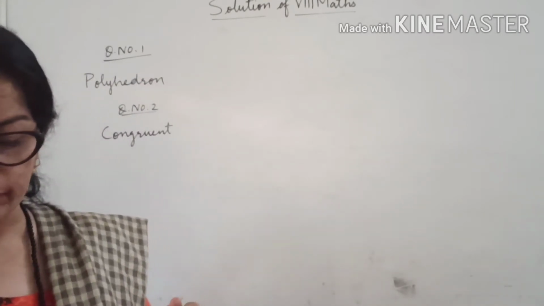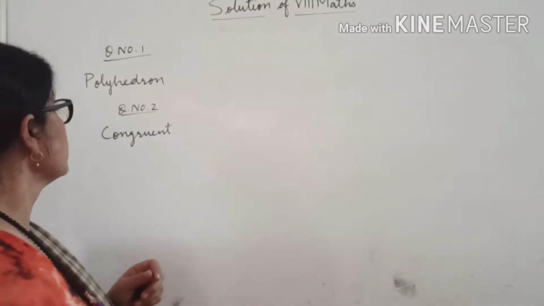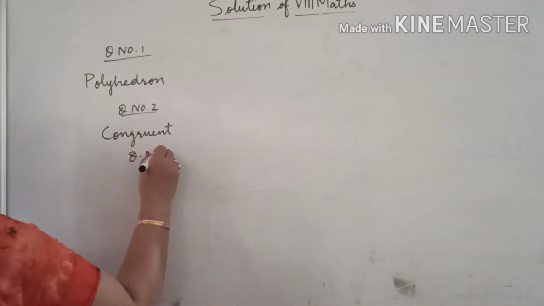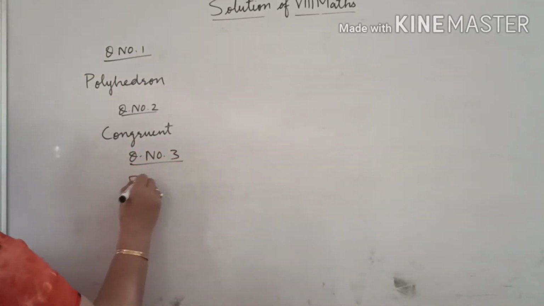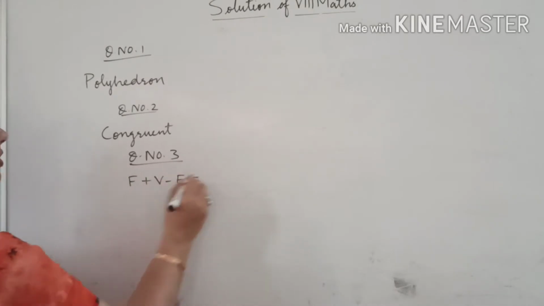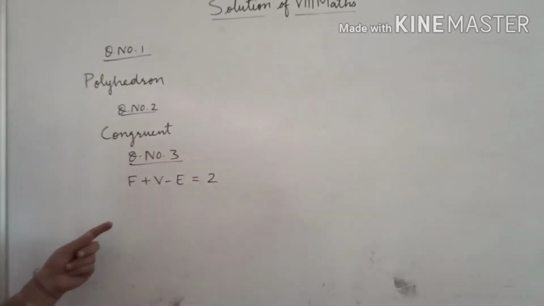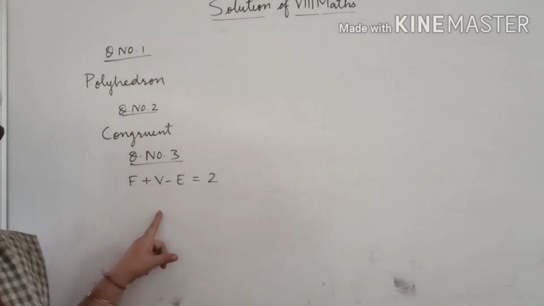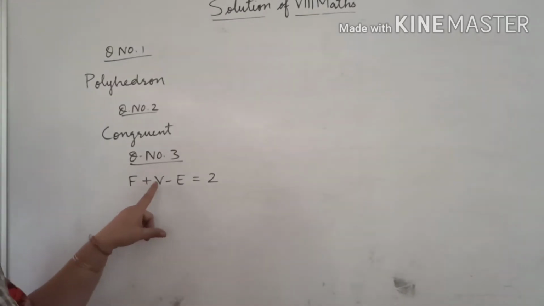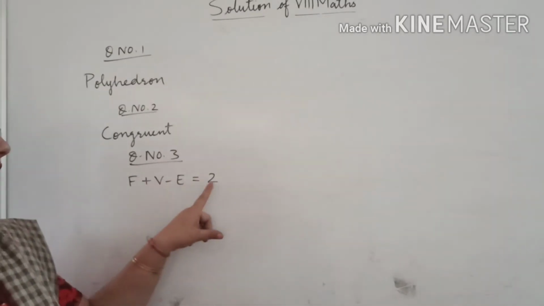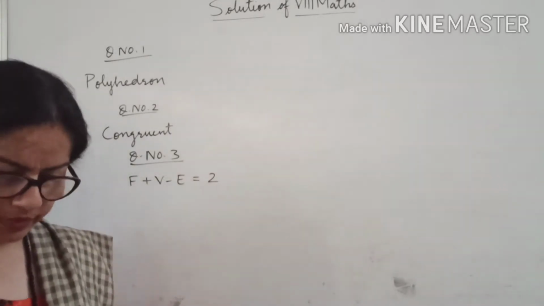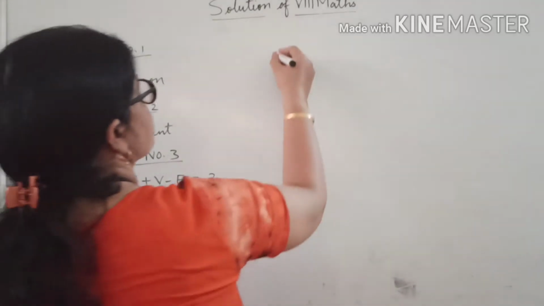Now question number 3. As per Euler's formula for any polyhedron, he is asking what is the value of F plus V minus E? It is equal to 2. Always, if you have a polyhedron, then the number of faces plus the number of vertices minus the number of edges is always equal to 2.